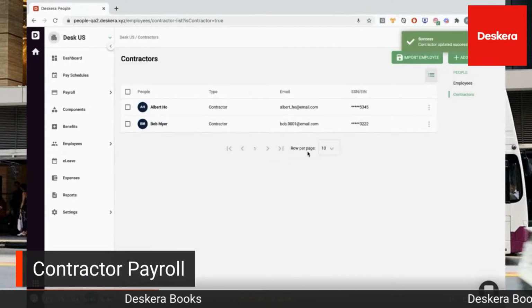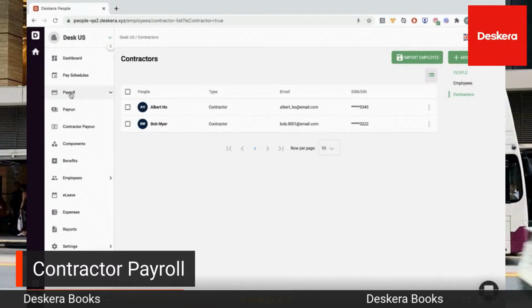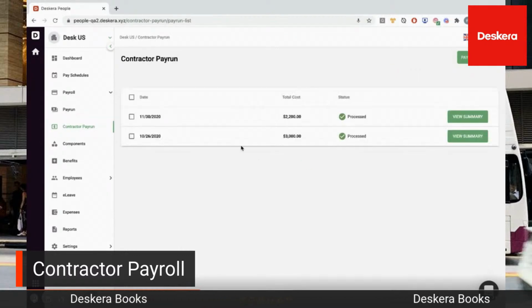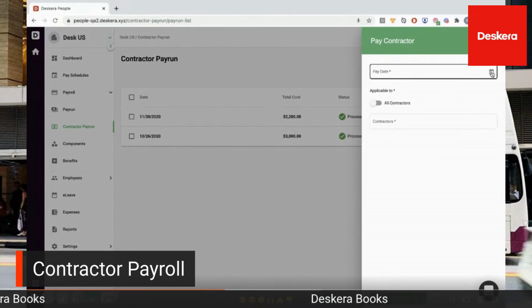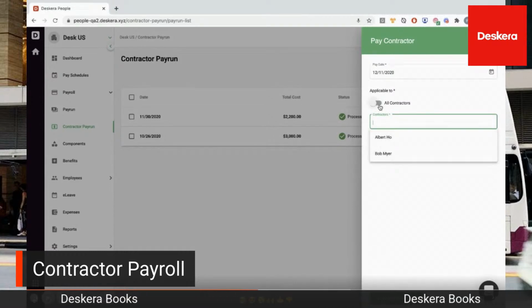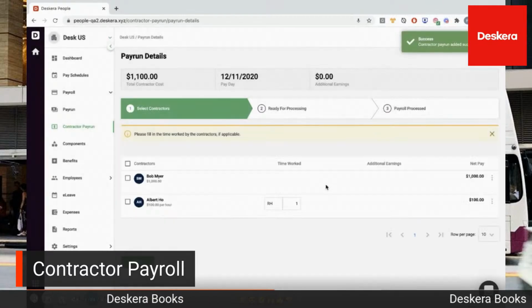Then after that, you can scroll and click on payroll. Now you'll notice there are two different types: there's pay run and there's contractor pay run. So we have two different types now. If you click on contractor pay run, you can see the different contractors here, their total cost, status, and you can click on pay contractors. Inside here, you can click on the pay date. For example, the 11th, you can select the contractors accordingly, or you can select all contractors based upon your requirements. For example, Albert or Bob, you just click all contractors and you can do all of them. And then you proceed to payroll.